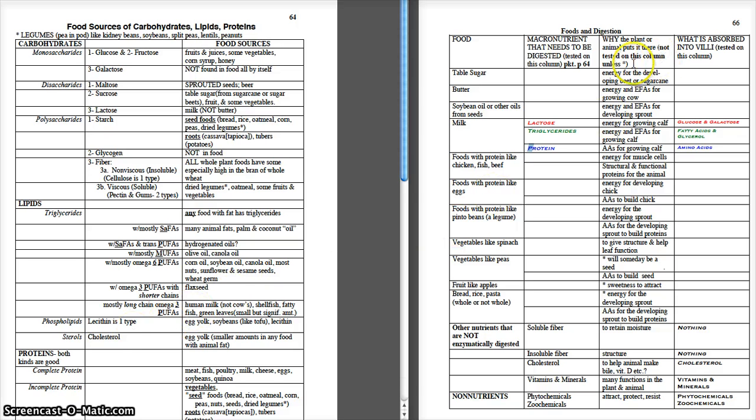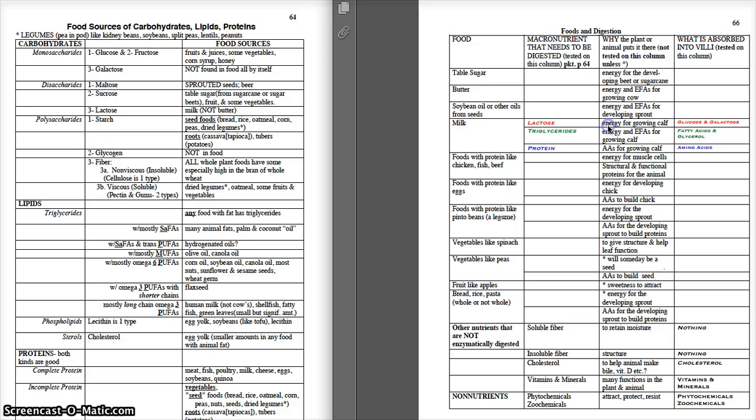Now going back to page 66, there is a column there that's already filled out. That's the why part. Why does the cow put lactose in its milk? It puts the lactose there for energy for the growing calf. But that lactose is too big to pass into the blood. So the calf will break it down into its components, which are glucose and galactose. And that's exactly what we do too when we drink milk.